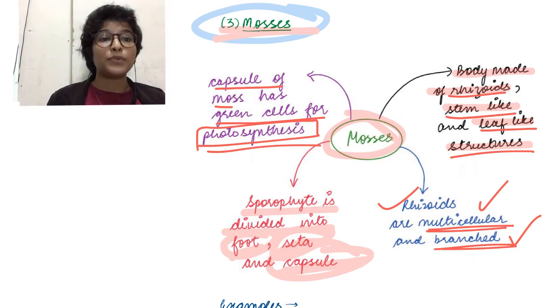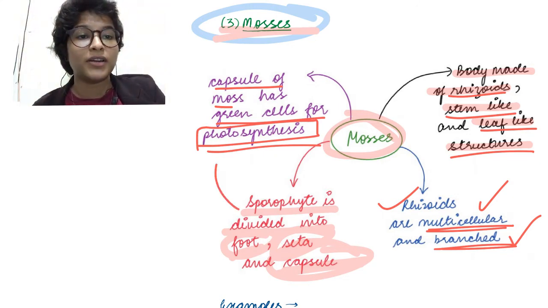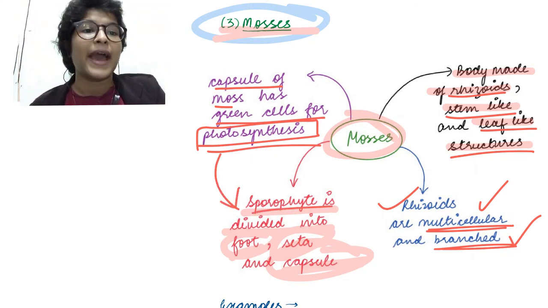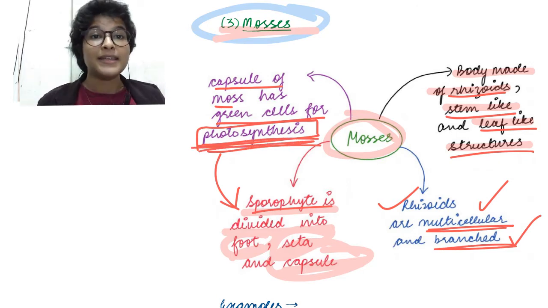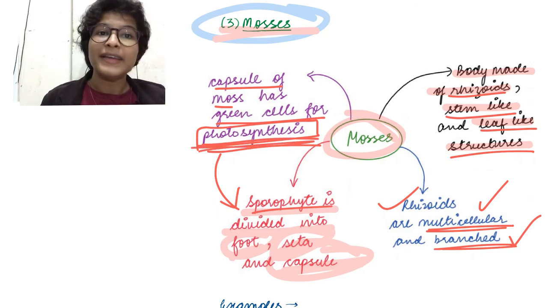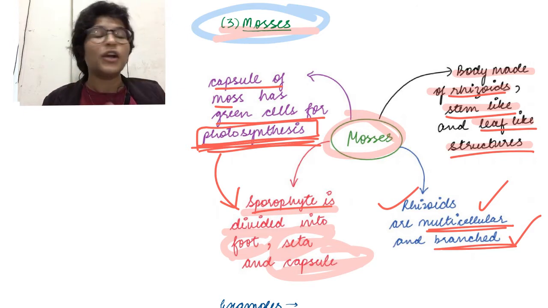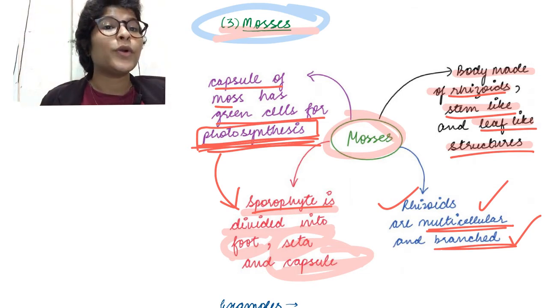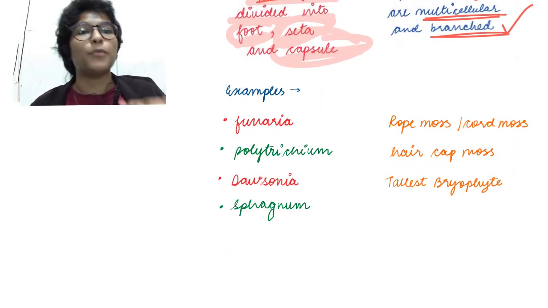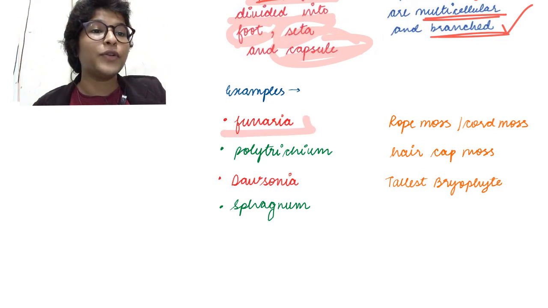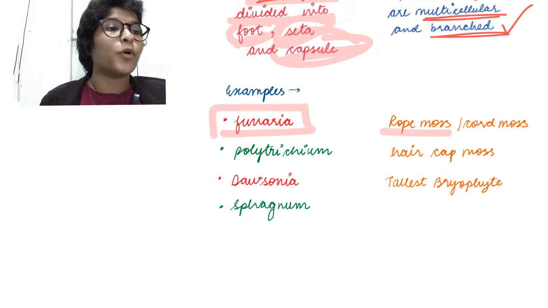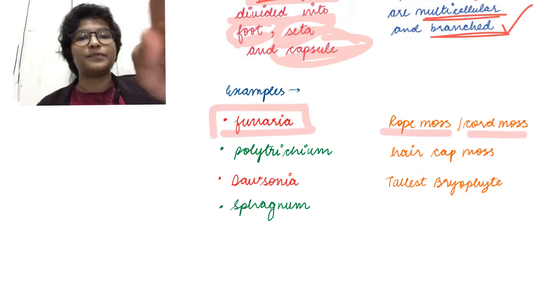This capsule present over here in the sporophyte has photosynthetic capability and it can manufacture its own food, right? So therefore there will be less dependence of the sporophyte on the gametophyte. Okay? So going on to the important examples in mosses, we have the example of Funaria, which is called the rope moss or the cord moss. Okay?